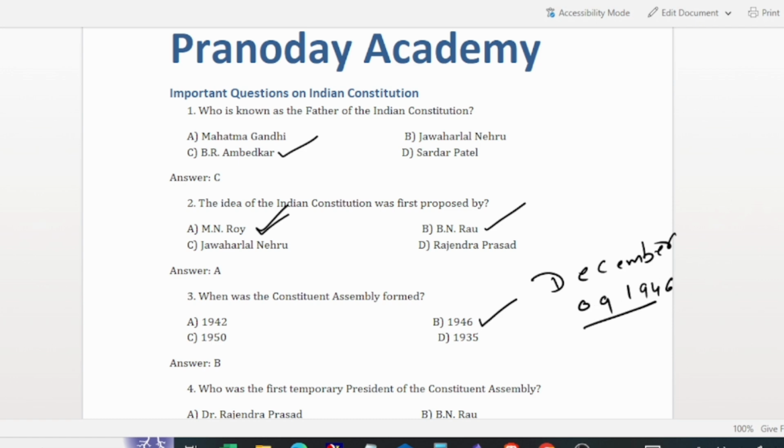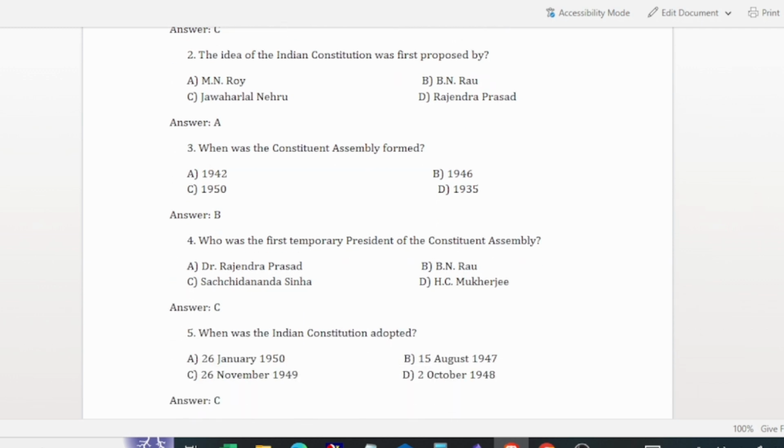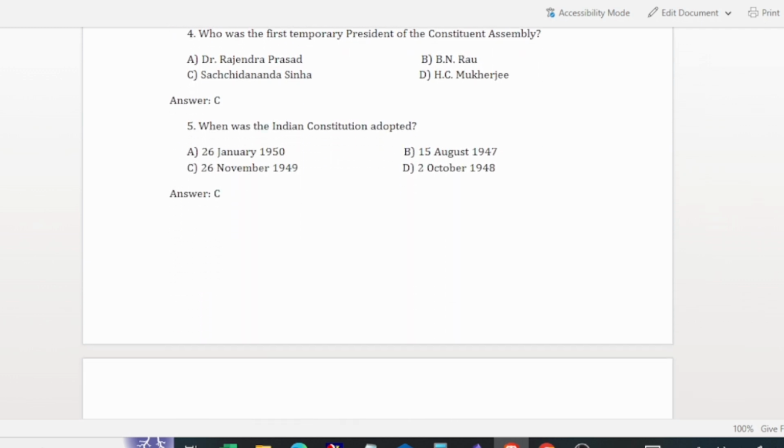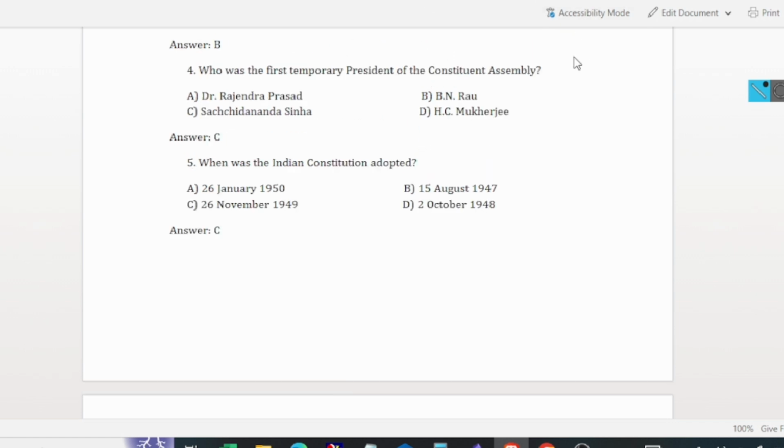Who was the first temporary president of the Constituent Assembly? Sachidanand Sinha was the first temporary president of the Constituent Assembly.